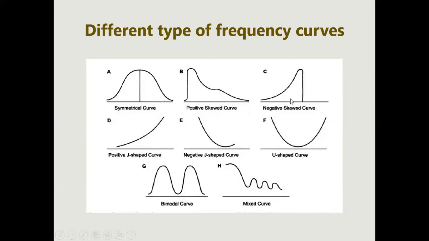In the next one you can see it is lowest at the start and it increases toward the end. These types of curves are called negative skew curves. It means here the data was evenly distributed, but here it started with the highest value, then went to the lowest value. And in the C1 it starts from the lowest and goes to the highest one. It is something like ascending, and this is a descending one. So these are the different types of curves.